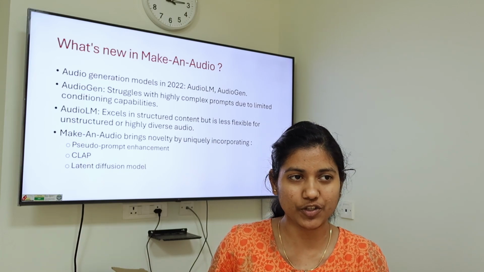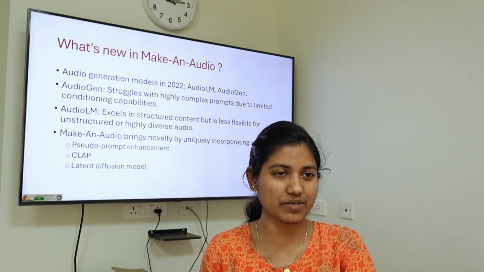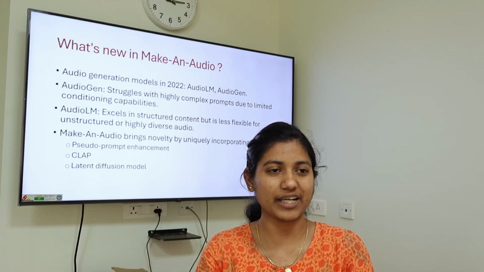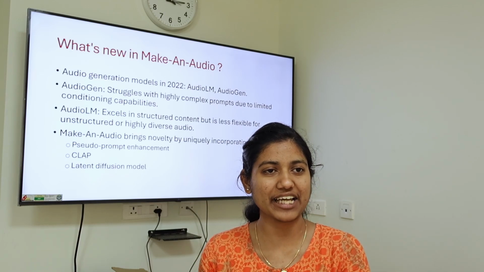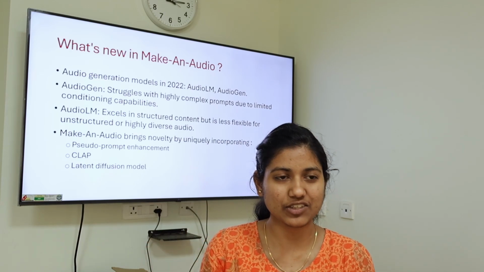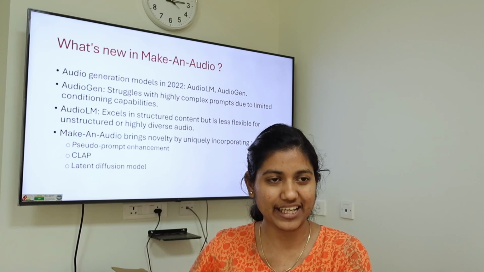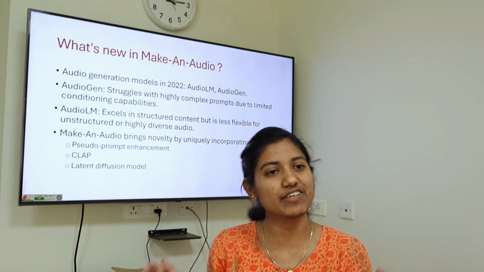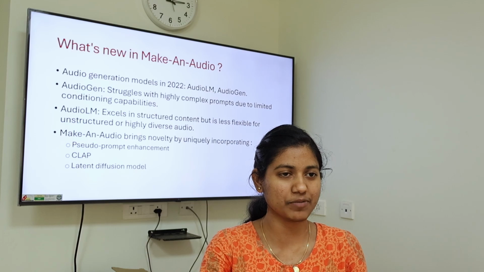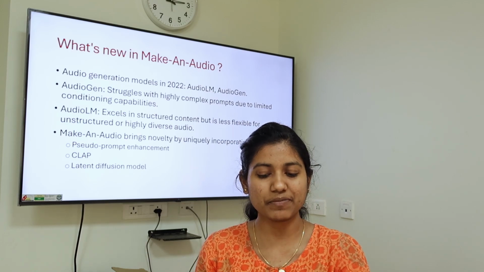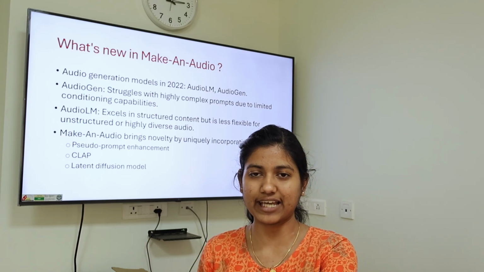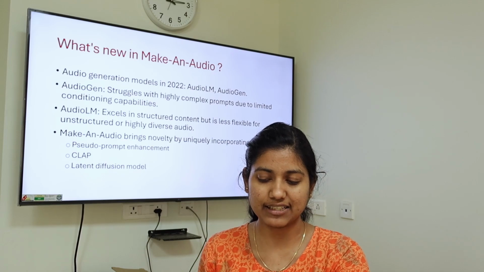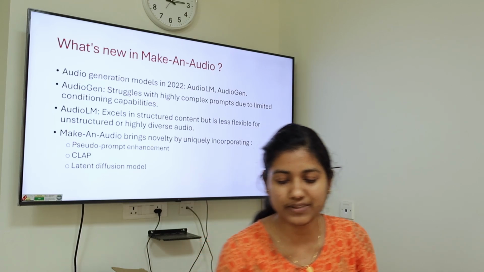In Make an Audio, I showed you simpler prompts like bird chirps. But had I typed something like thunderstorms before the rain, or a composition of two or three words together, even such prompts Make an Audio is able to handle. It's able to generate audio. But that's not happening with AudioGen. It doesn't handle complex prompts.